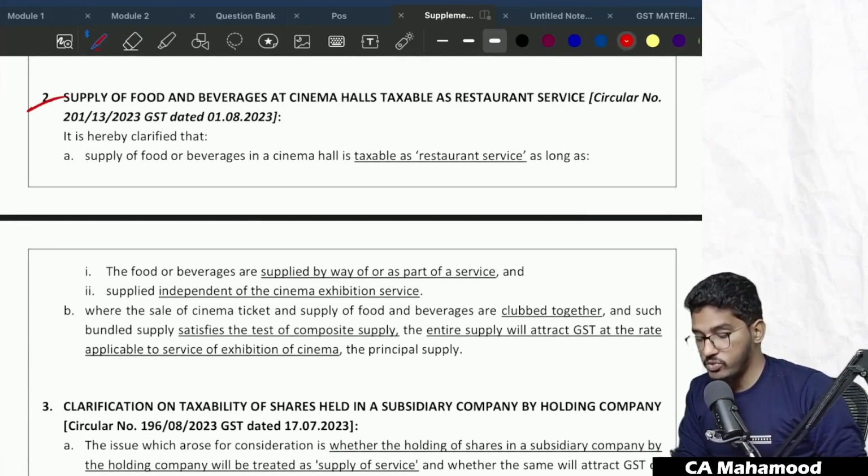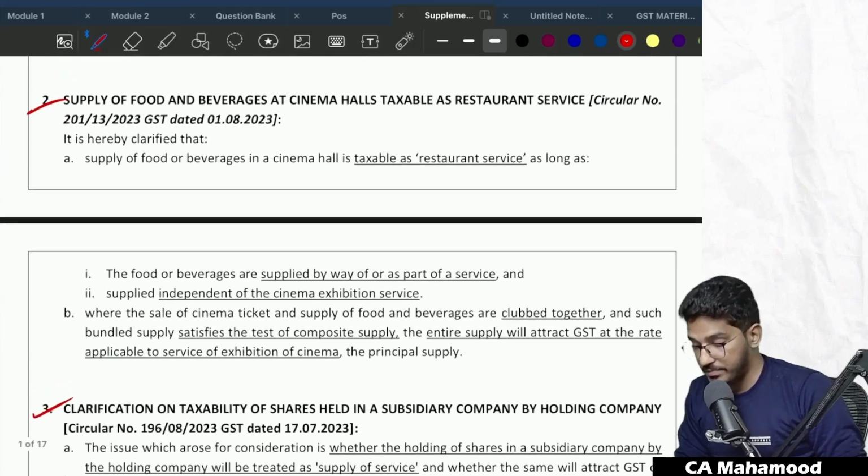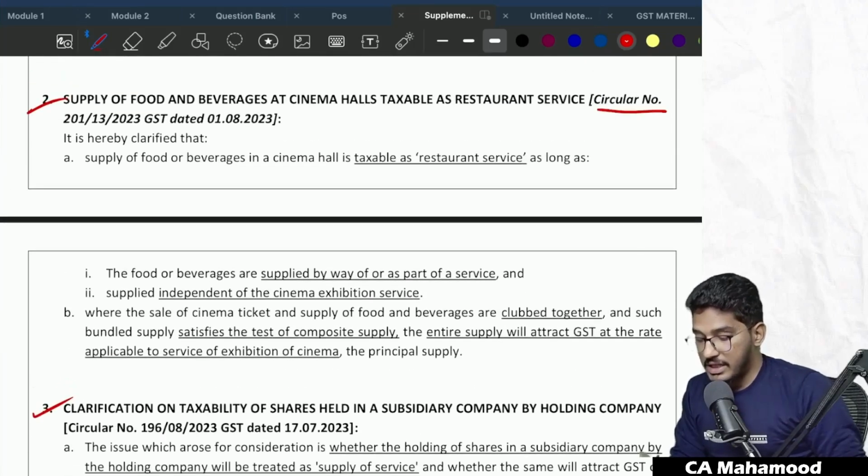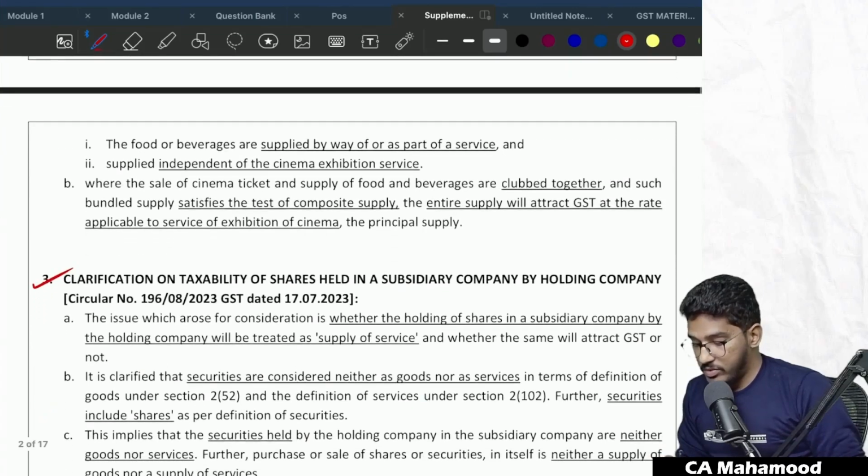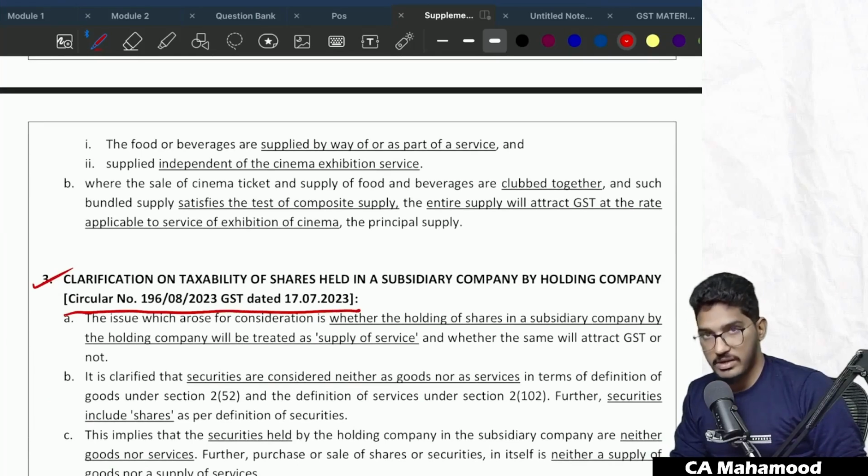So these are actually 2 circulars which are given by the GST Council. The GST Council has given a circular clarifying regarding supply of food and beverages at cinema hall. And there is one more circular regarding taxability of shares held in a subsidiary company by a holding company. So let us try to understand what these circulars are about.